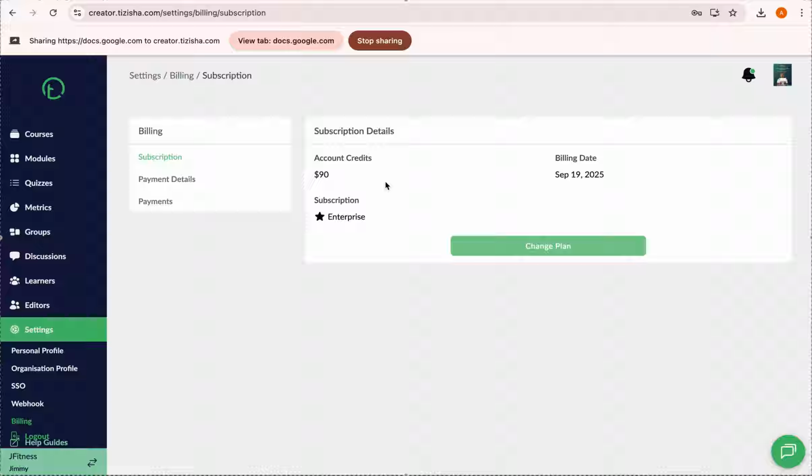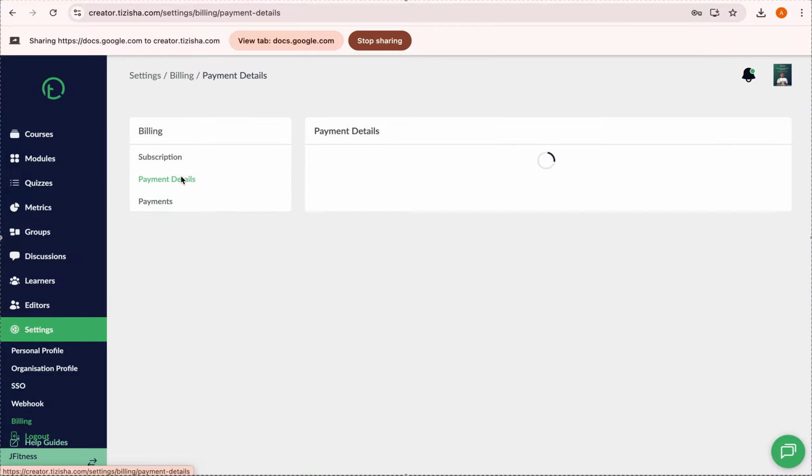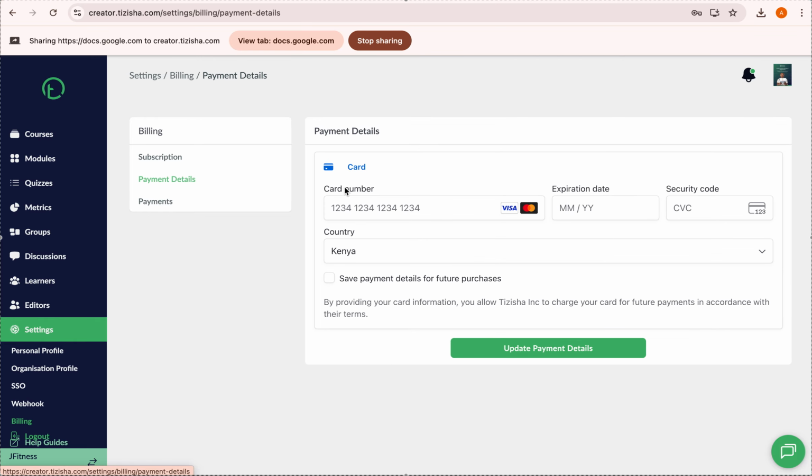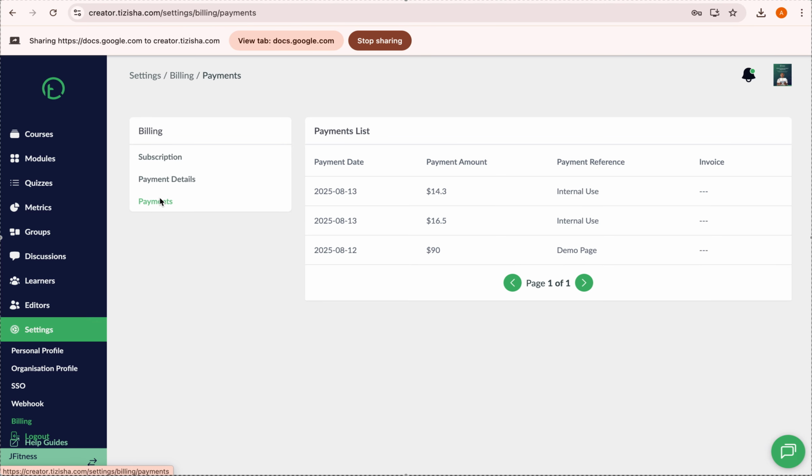Okay, then we have payment details. We accept card payments at the moment. This way you add your card details and everything. Then if you wish to save that card number for future payments, you just click on this checkbox, and you won't have to keep adding that card number over and over again. Then we do have payments here. All transactions you've made, all invoices, you get to see everything here, right? So basically that's how you make payments.